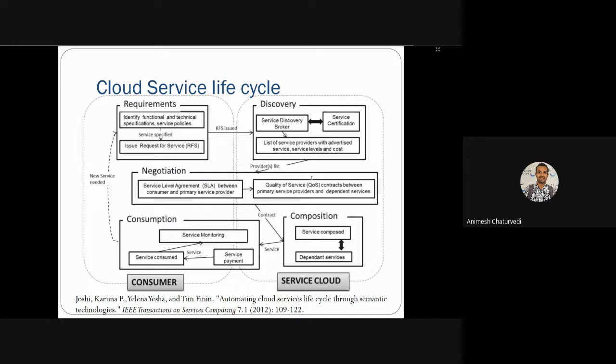Thereafter, as a technical person, you try to maintain quality of service based upon the contract with the primary service provider and dependent services. Then service composition is done by technical mashup and APIs with the help of various services, coding, and all this. So this is the two-phase model of the cloud service life cycle.